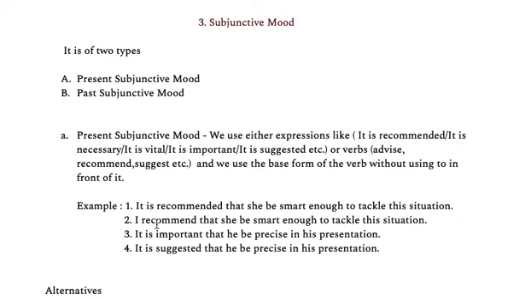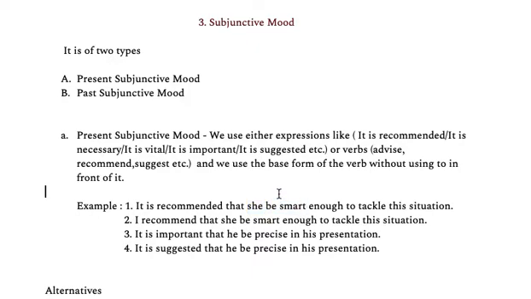For example, it is recommended that she be smart enough to tackle this situation. So you're telling about someone that she should be smart enough to handle the situation. You're starting with this expression, which is called subjunctive mood. So it is recommended that she be. Here I have used the be form of the verb with no to in front.